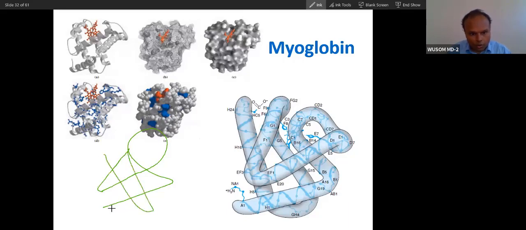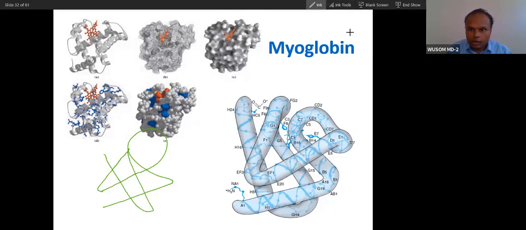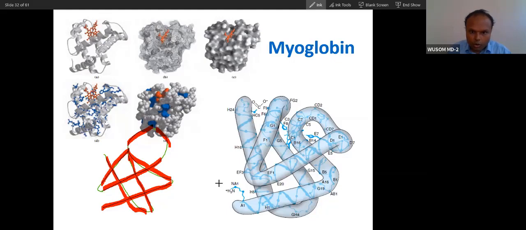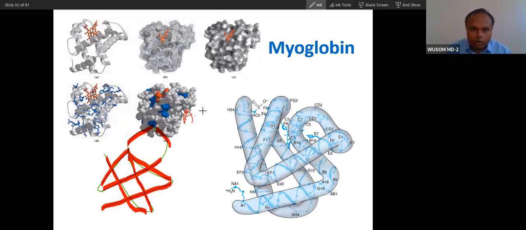This folds like this. Each fold here, you can see, is one alpha helix. This is the second alpha helix arm. This is the A arm, B arm, C arm, D arm, E arm, F arm, G arm, H arm. So the alpha helices are arranged into A to H.